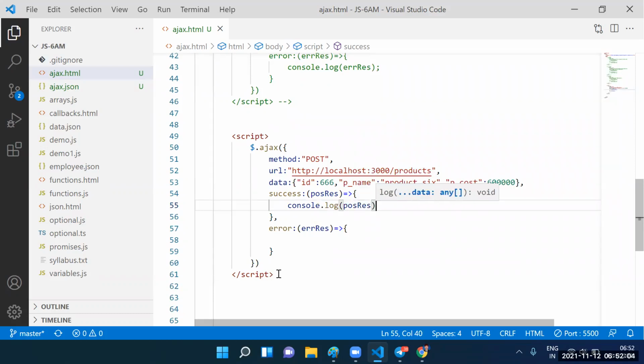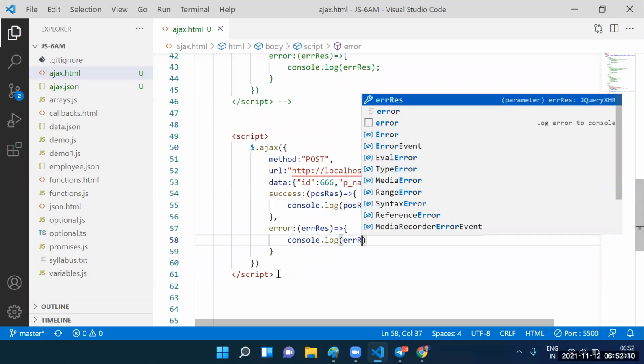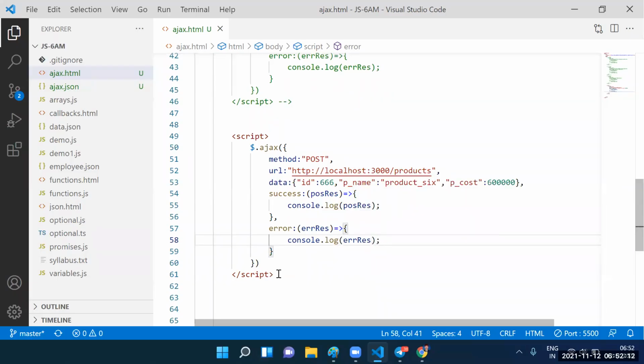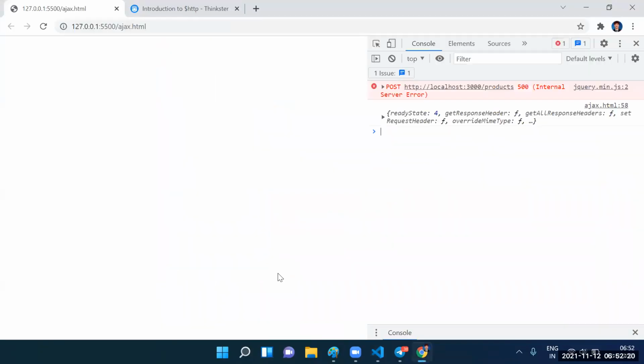Guys, can I print the positive response? Console.log of the positive response. Can I print the error response again? Console.log of the error response. Fine, let me run this one again. What happened? HTTP server error.